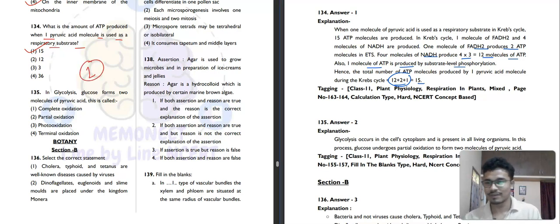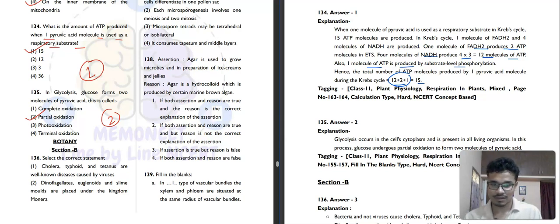Then question number 135. In glycolysis, glucose forms two molecules of pyruvic acid. This is called complete oxidation, partial oxidation, photooxidation, or terminal oxidation. So this is called partial oxidation. The second option will be our correct answer for this question.